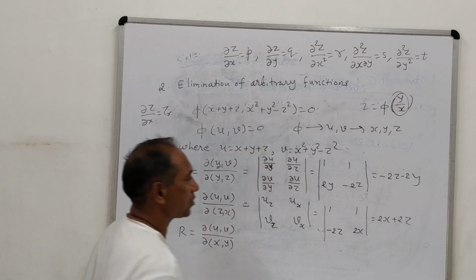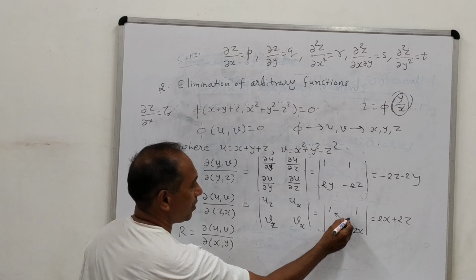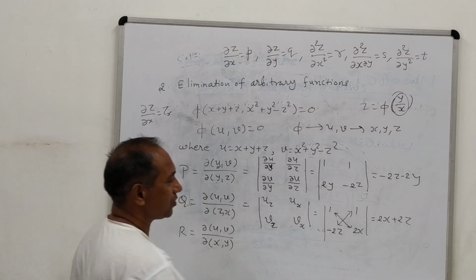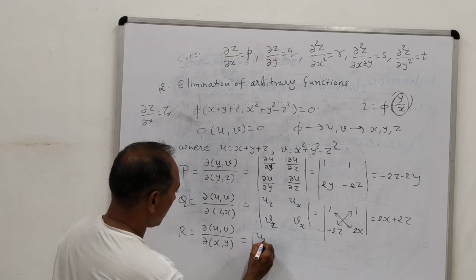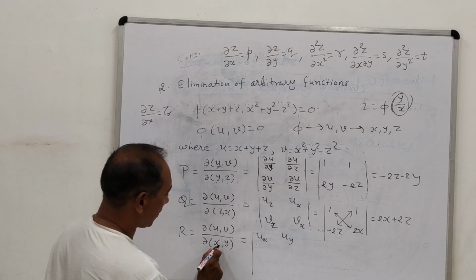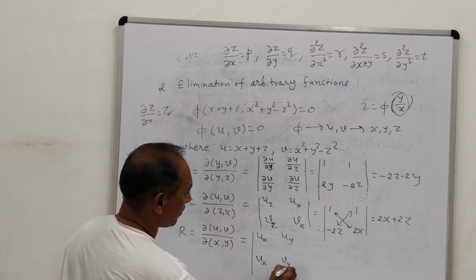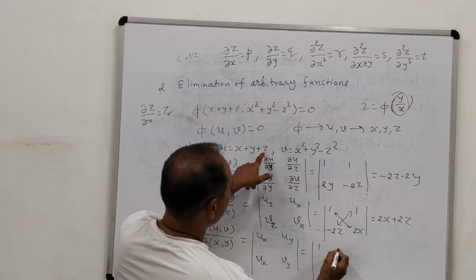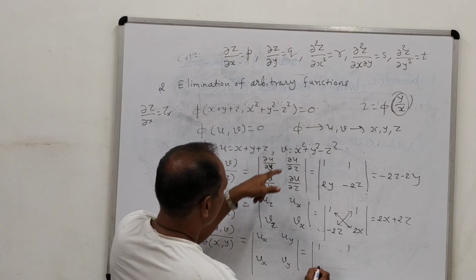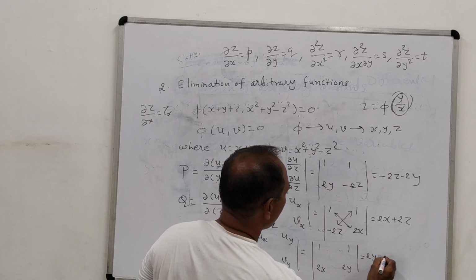And you already know how to solve the determinant by cross multiplication. First we multiply these two, and then subtract the product of these two, using the minus sign before it. Again here it is u_x, u_y, because the derivative is with respect to x and y. In the second row, v_x and v_y. So u_x is 1, u_y is 1, v_x is 2x, and v_y is 2y. So this is nothing but 2y minus 2x.